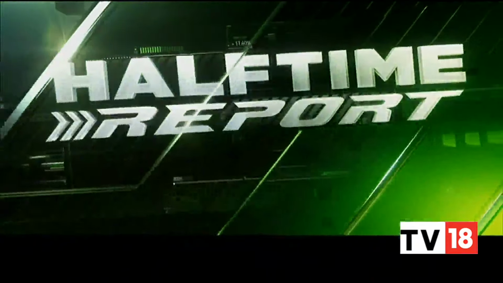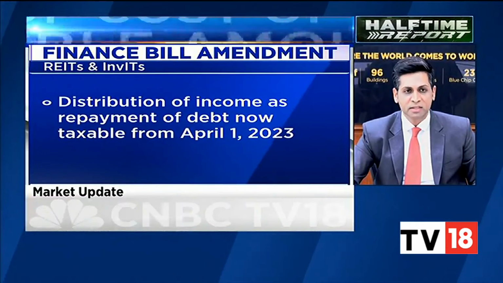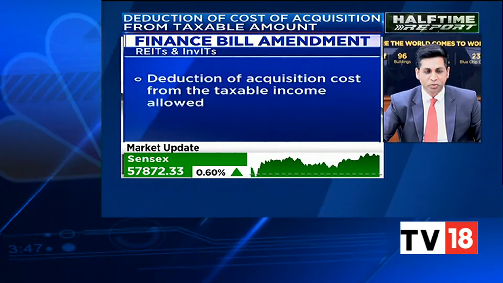Yeah, based on this example, and the numbers I laid out, yes, this is our understanding of the change that has been brought in.